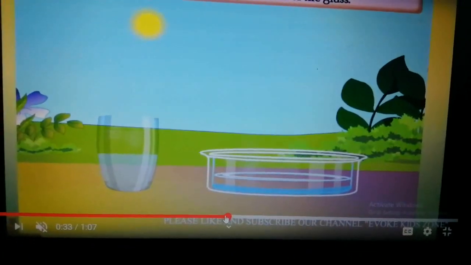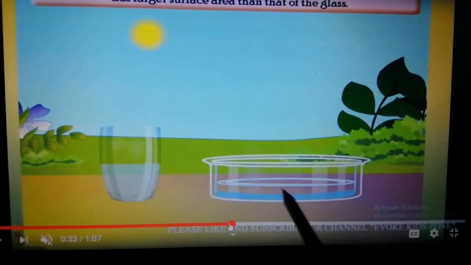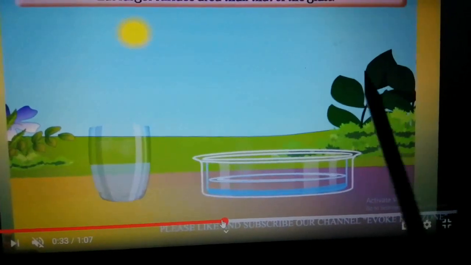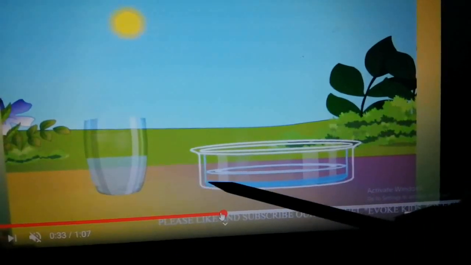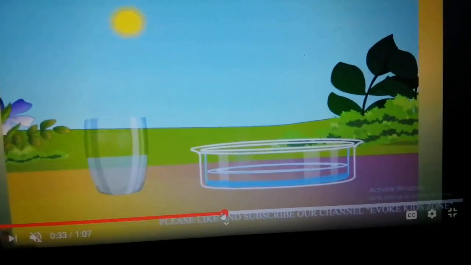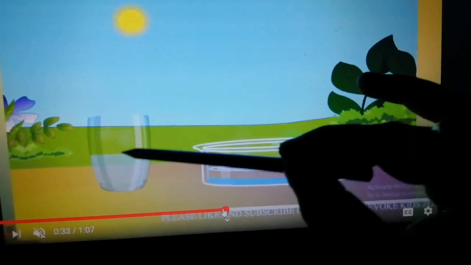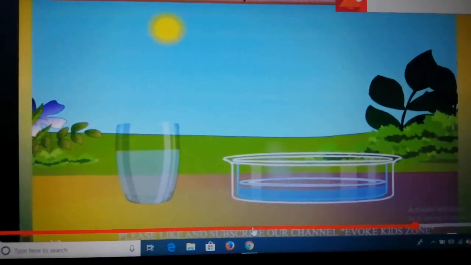So did you see that the water level in this decreased first? Why? Because this is a larger tumbler. Yes, and the water evaporates fast from the plate. Why? Because it has a large surface area. Whereas the glass doesn't have a large surface area, so water is still in there. So even you can do this experiment at home.